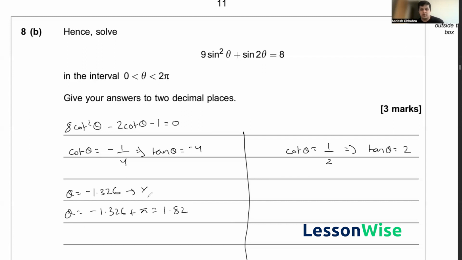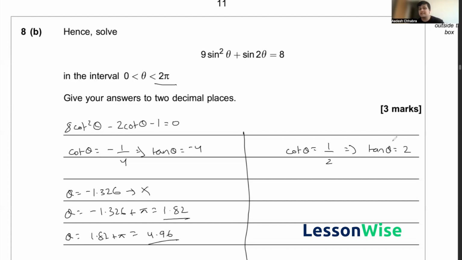Now, of course, I'm going to just reject this negative answer for theta. Now I have the value of 1.82. I can also add another pi to this because it falls between the interval of 0 and 2 pi, and since tan's period is actually pi, another answer for theta would be 1.82 plus pi, and so that would equal 4.96. I can't do this again because then that would lead me to having theta above 2 pi, and we're not allowed to do that as per the question. So I have two values for theta here and here.